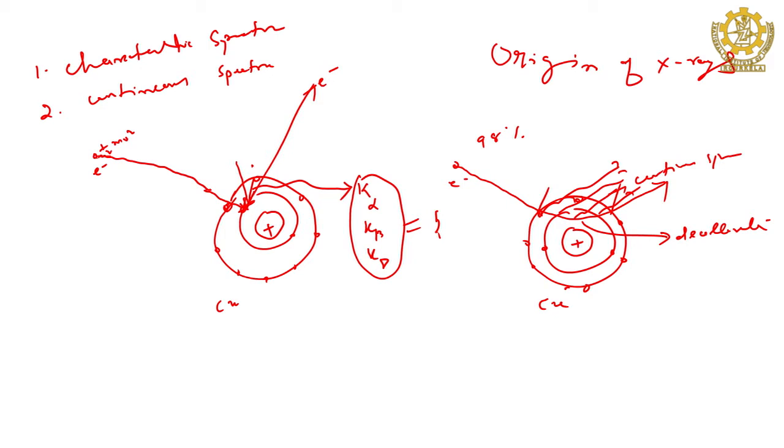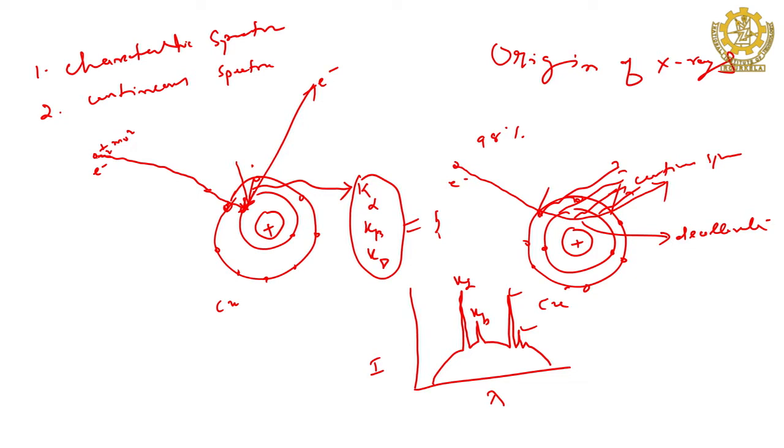Then if you show the plot, with lambda on one axis and the intensity of the radiation coming out, may be continuous or characteristic, for copper with one particular accelerating voltage applied in the tube, you will see that it goes like this. This is K alpha, K beta and the L series.